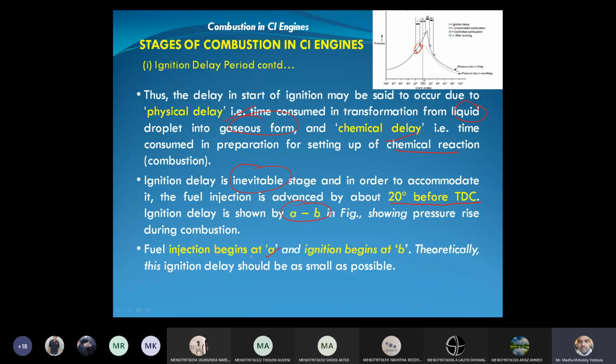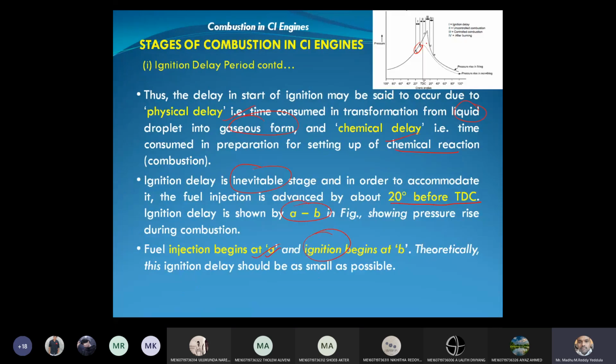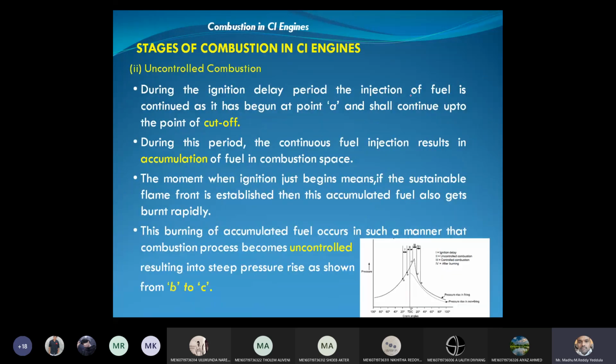But actual ignition, that is the combustion, starts at B. Okay, actual combustion starts at B. And the second stage is uncontrolled combustion. During the ignition delay period, the injection of fuel continues as it has begun at point A, and shall continue up to the cutoff point. Cutoff point is till D.